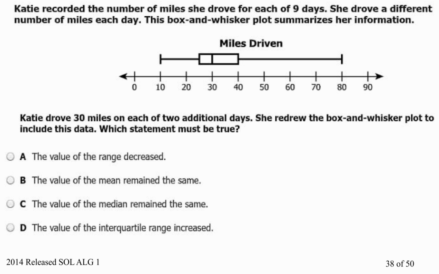Katie drove 30 miles on each of 2 additional days. She redrew the box and whisker plot to include this data. Which statement must be true? Oh my gosh, that's a lot of words. So what we're going to do is actually pick apart a couple of things.